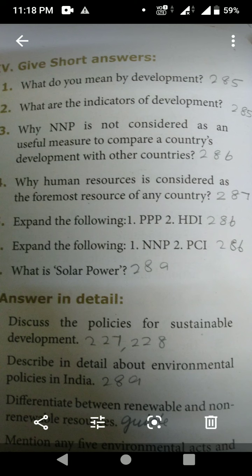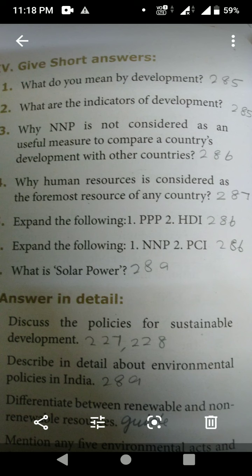Next, fourth question. Why is human resource considered as the foremost resource of any country? Page number 287, under the heading Human Development, first paragraph. Human resource is necessary for the progress of any country. The term human resource refers to the collective abilities of people which can be utilized in the production sector.